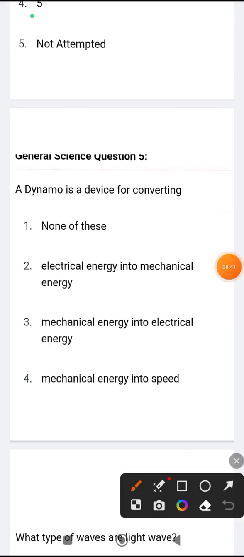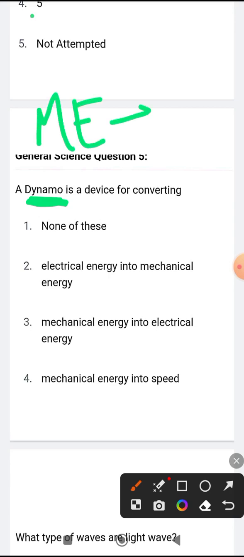A dynamo is a device for converting... Look, let me tell you first what a dynamo is. A dynamo is something that converts mechanical energy into electric energy. That is, it is a machine that converts mechanical energy, ME, to electric energy, EE.